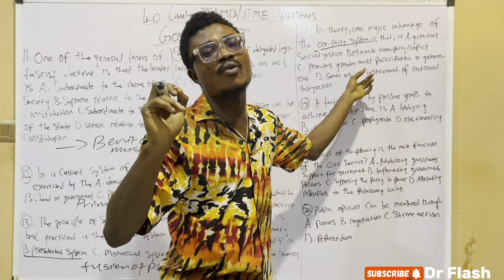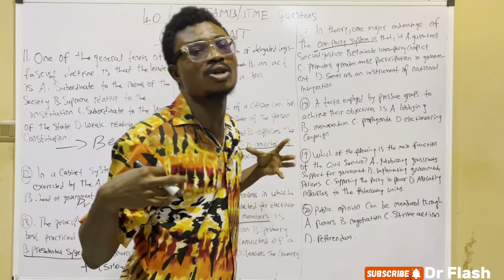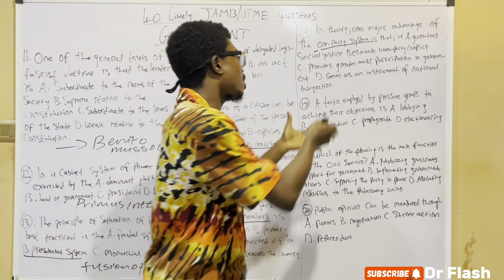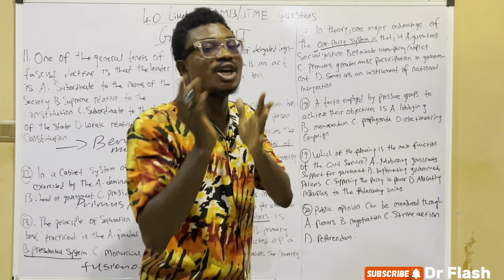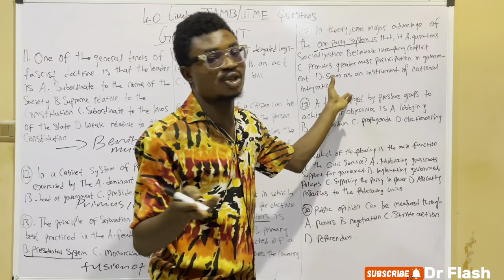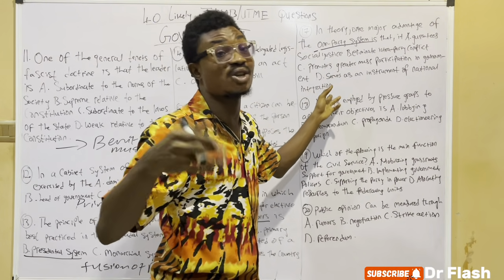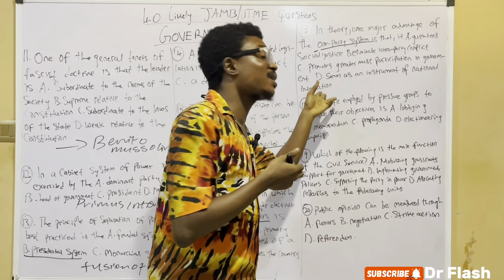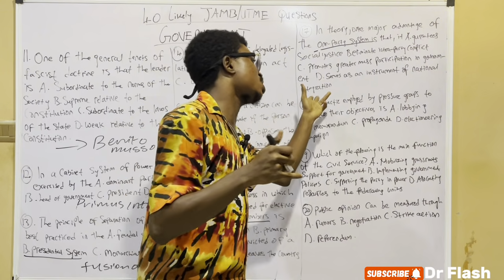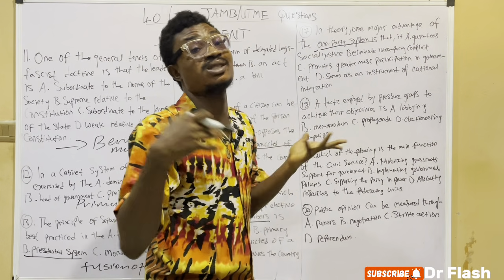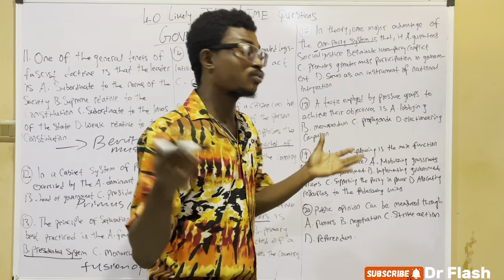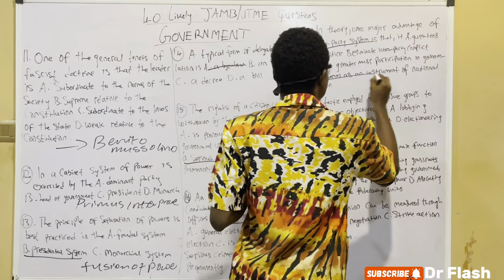One-party system leads to national integration because in a country where there's one party, it brings government closer to the people, right? So we consider that one-party system serves as an instrument of national integration. One of the major advantages of one-party system is that it leads to national integration. It leads to stability.